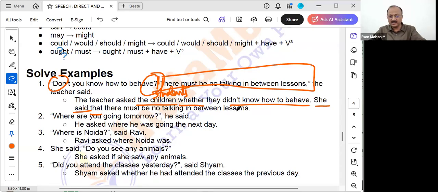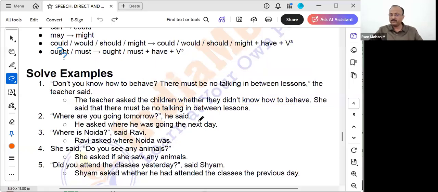Okay, let's take the next sentence. Where are you going tomorrow? He asked, where, you has got converted to he, so are has got converted to was. Where he was going tomorrow, the next day, or the coming day. He asked where he was going the coming day, or where he was going the next day. Where is Noida? said Ravi. Or also you'll say Ravi said, in note comes where is Noida. Ravi asked where Noida was.